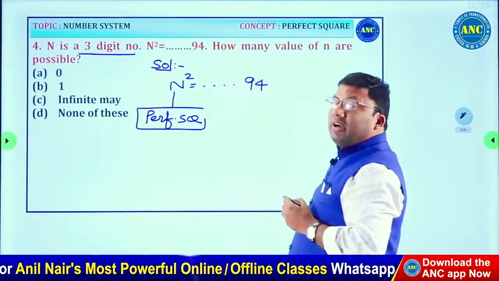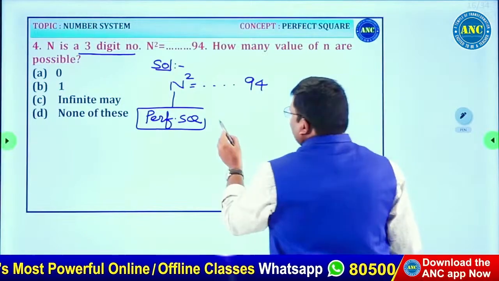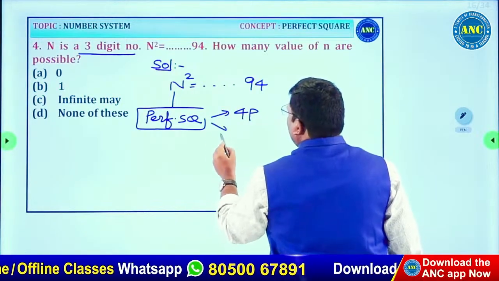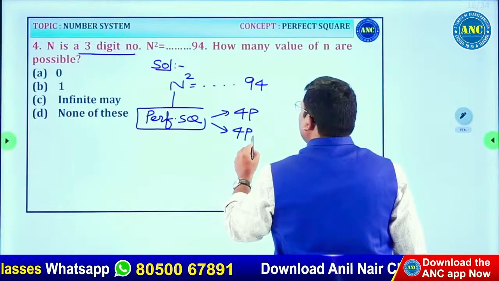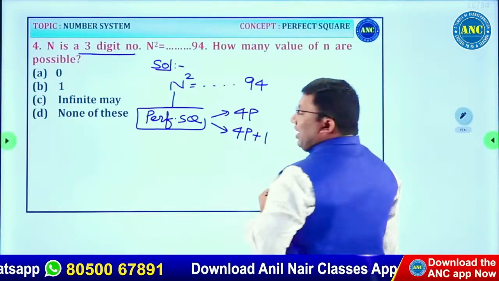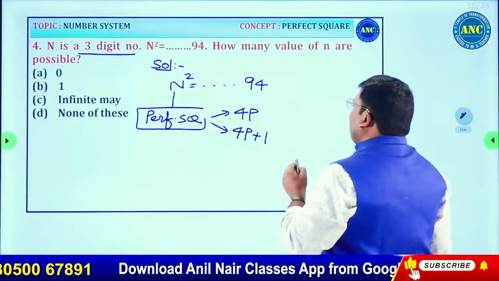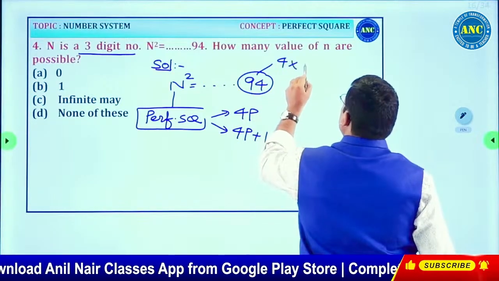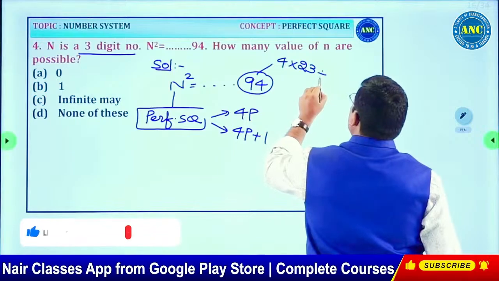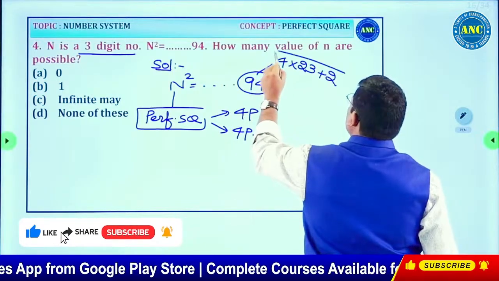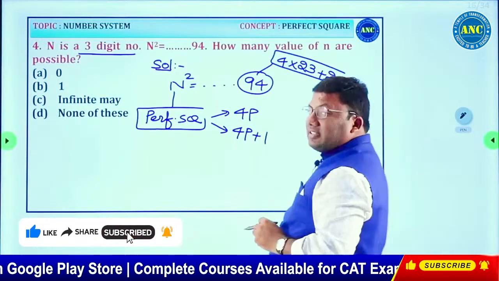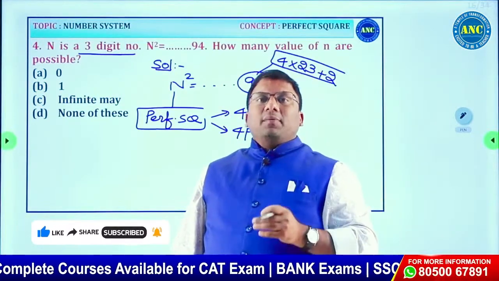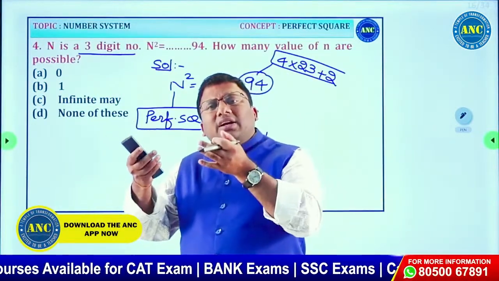What is the property of a perfect square? This has to be either divisible by 4 or it should give a remainder 1. 94 is 4 into 23 plus 2. 4 23s are 92 plus 2. Left hand side clearly it is stating that it is a perfect square. Right hand side it is giving remainder 2.